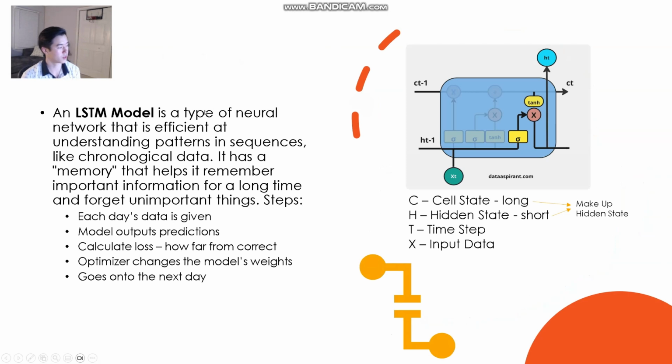So the model that I'm using is an LSTM model. It stands for Long Short-Term Memory model, and it is very proficient at taking in chronological data, unlike other AI models like an RNN. And the LSTM has a memory, which helps it retain important information, and it forgets unimportant information. It has a cell state, which you can see in the C or the C_t minus 1. That's what represents the cell state, which is the long memory, and then you have the hidden state, which is the short-term memory.